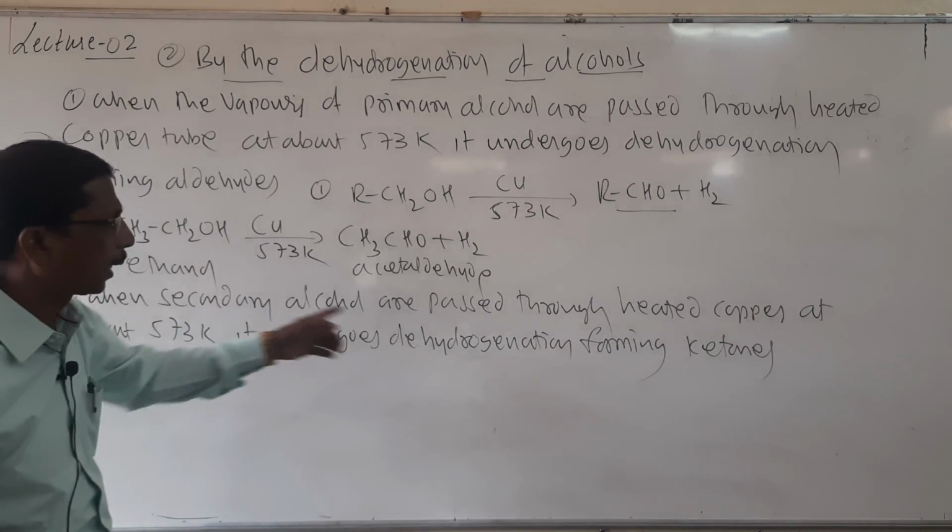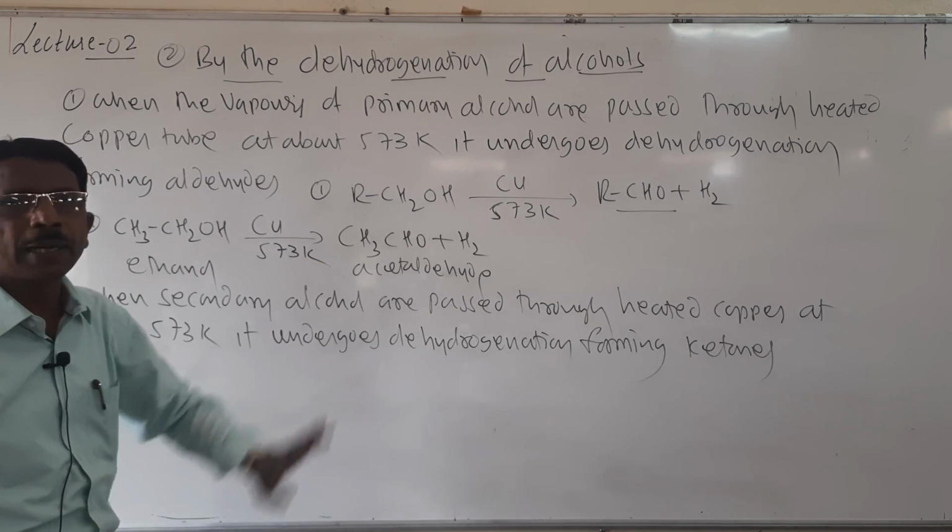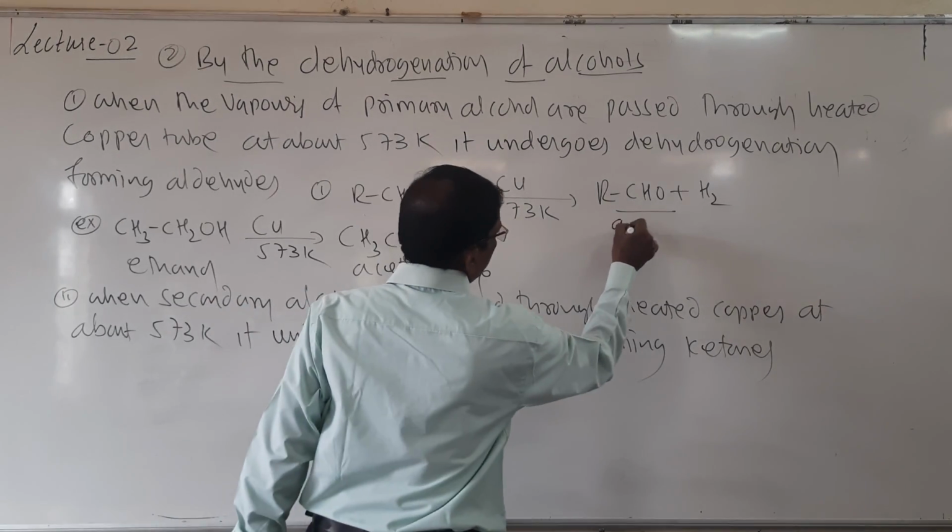Look here, secondary alcohol gives ketones, primary alcohol gives aldehydes. It is aldehyde.